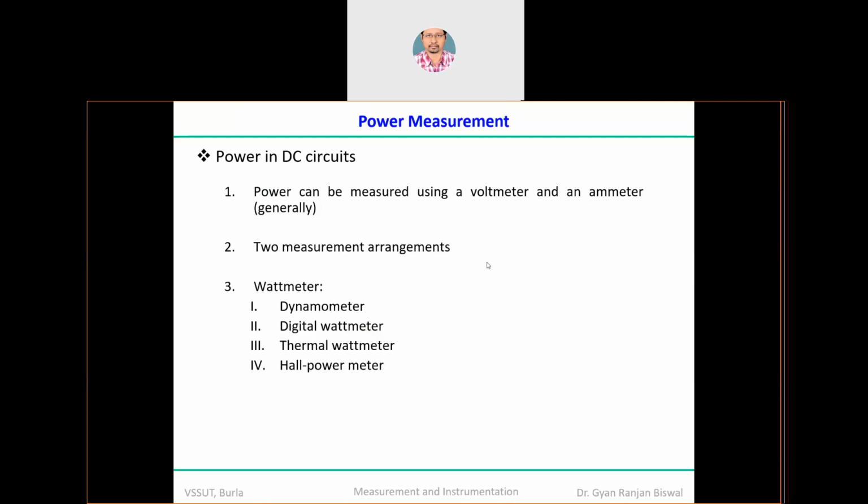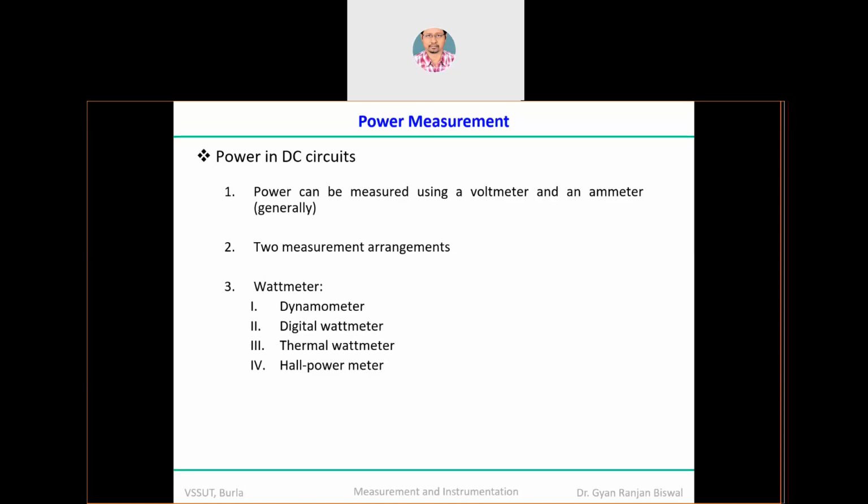Other than that, some other options could be a thermal watt meter, maybe using temperature resistance. Maybe you can use thermocouples so that you can measure the power of a signal operating at extremely high frequency, maybe in the range of hundreds of kilohertz or even tens of megahertz, or hundreds of megahertz.